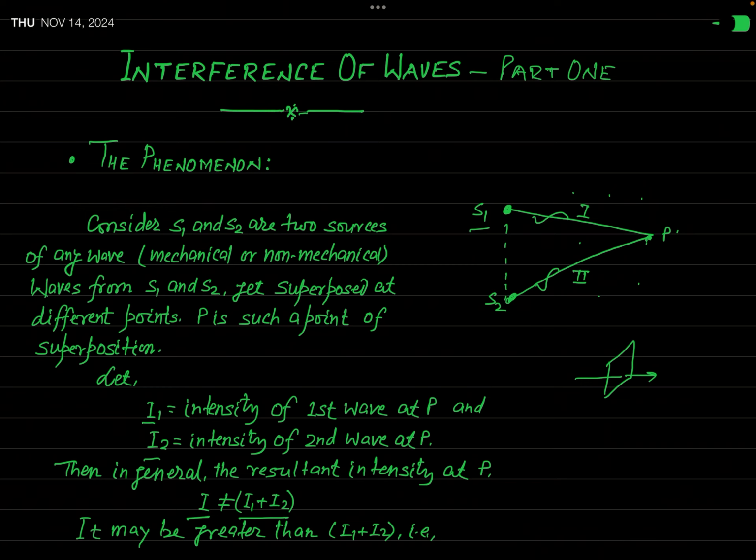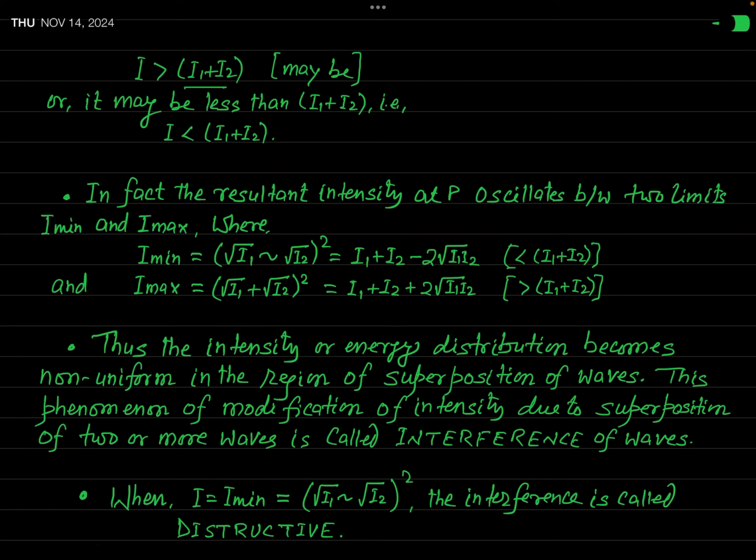In fact, it is found that the resultant intensity at point P may be greater than I1 plus I2. And it is also possible that the resultant intensity I is smaller than I1 plus I2.